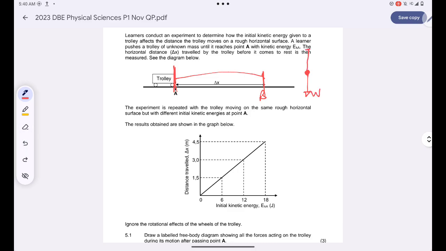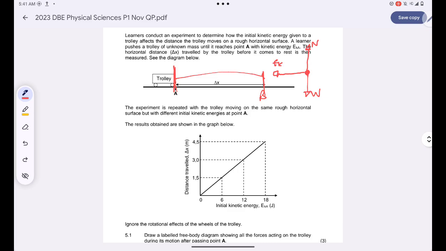I also have the normal force. My trolley is on top of a surface, so it does have a normal force because normal force is a contact force, right? And then I'll have the frictional force that opposes the motion of the trolley, kinetic friction. So this will be the free body diagram if ever I'm asked to do it.